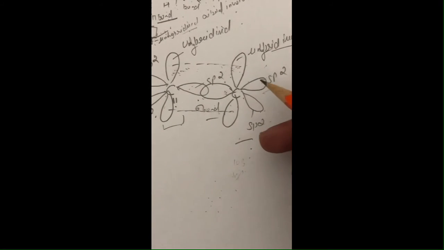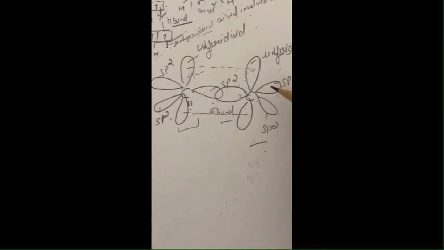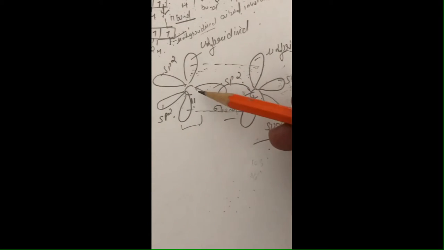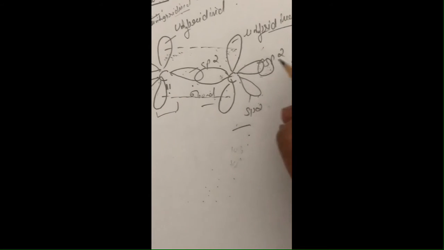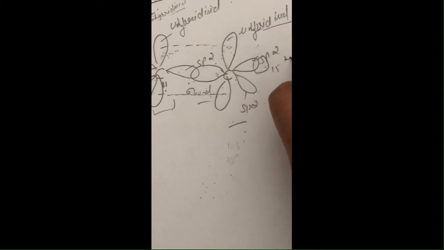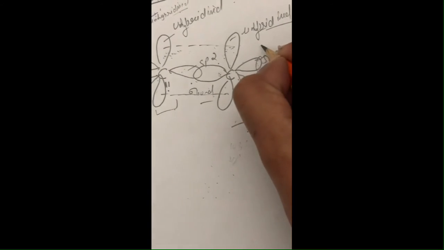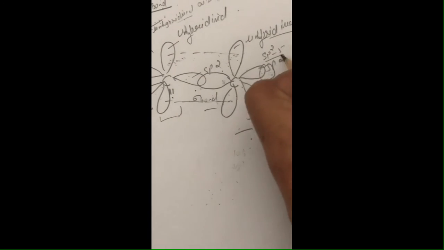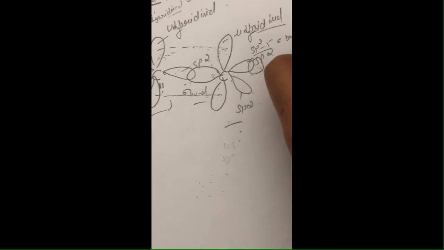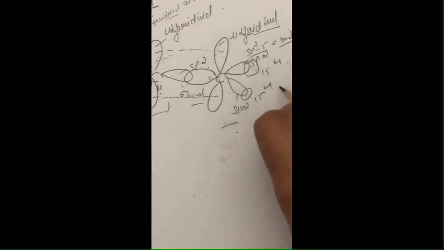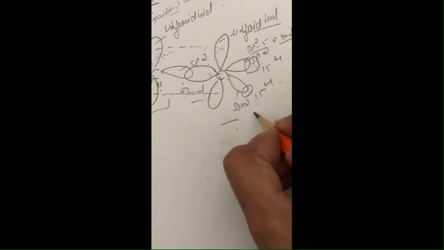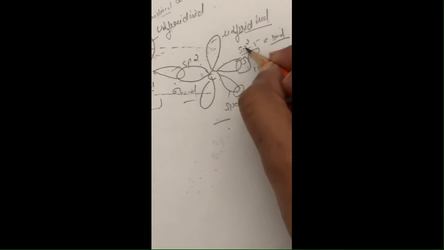And these sp2 hybrid orbitals of both the carbon atoms are overlapping with the 1s orbital of the hydrogen atom, resulting in the formation of an sp2-s sigma bond. That is the 1s orbital of hydrogen, responsible for the formation of the sigma bond of the type sp2-s.